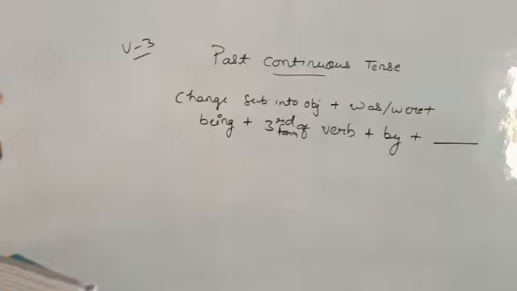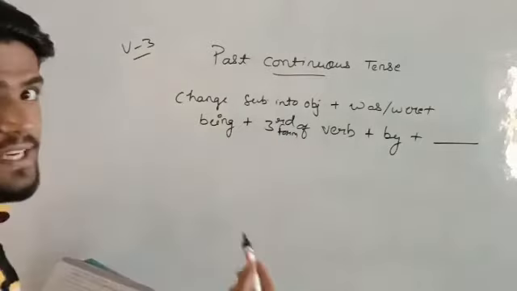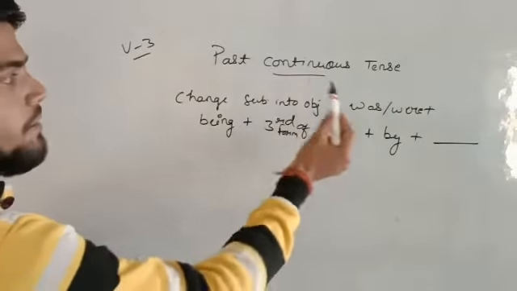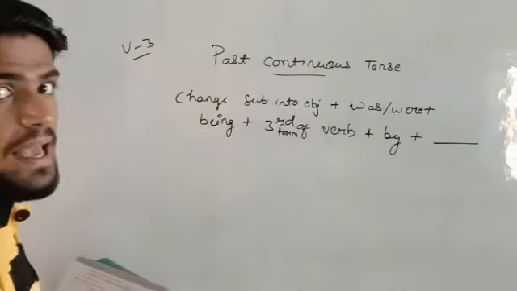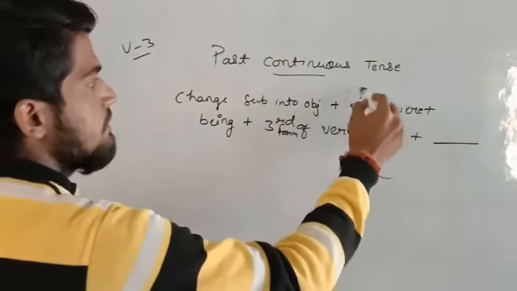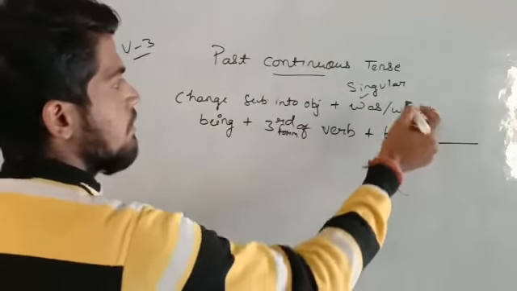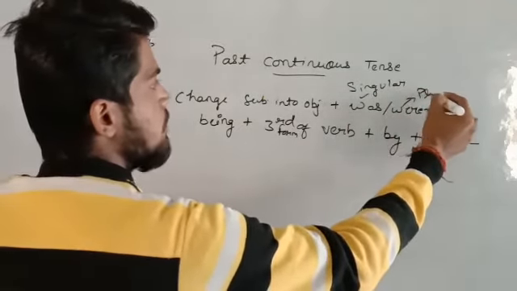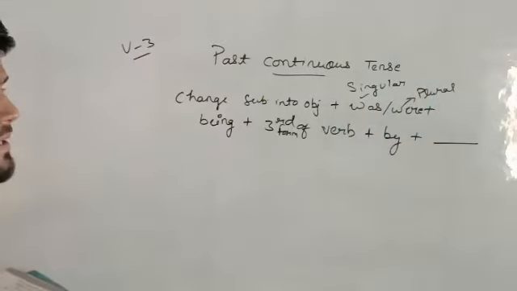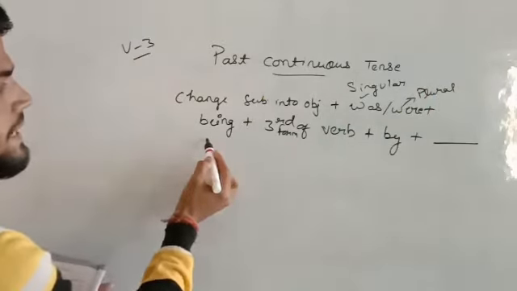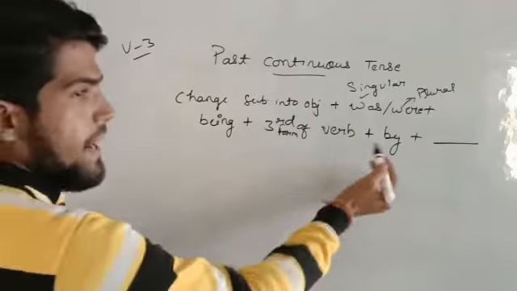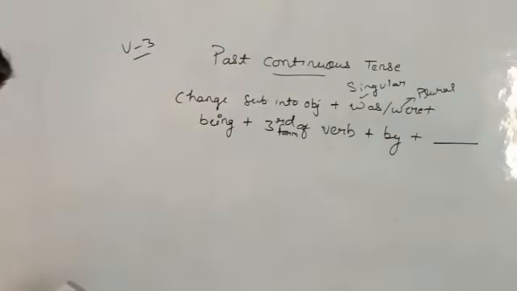Change subject into object or object into subject, and add was or were as the case may be. Add was if it is singular, and add were if it is plural. Okay students, and afterwards being will be added plus the third form of the verb and by and the rest.